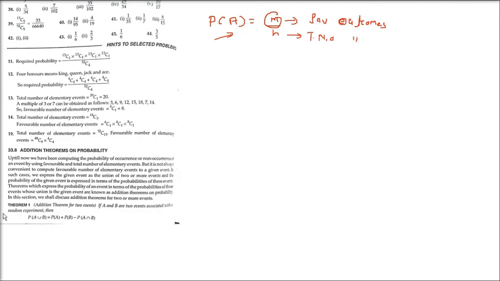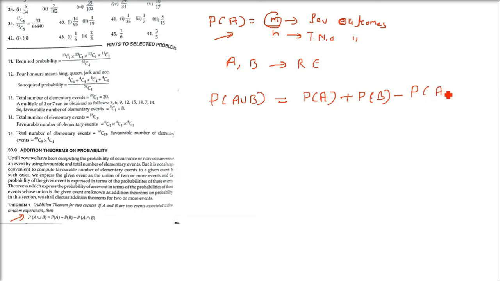The first one, theorem number 1: if A and B are two events associated with a random experiment, then the probability of A union B, that is A happens or B happens, will be equal to the probability of A plus the probability of B, and then you have to remove the probability of both happening simultaneously, so P of A intersection B. If A and B are mutually exclusive, meaning A will happen, B won't happen, and vice versa, then A intersection B will be 0.